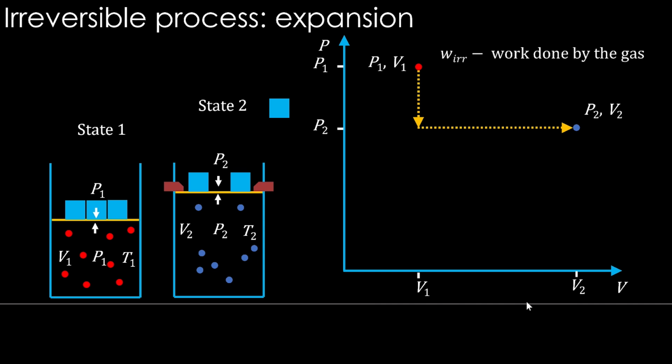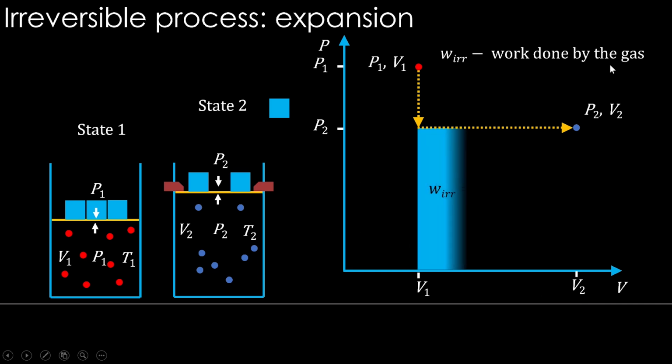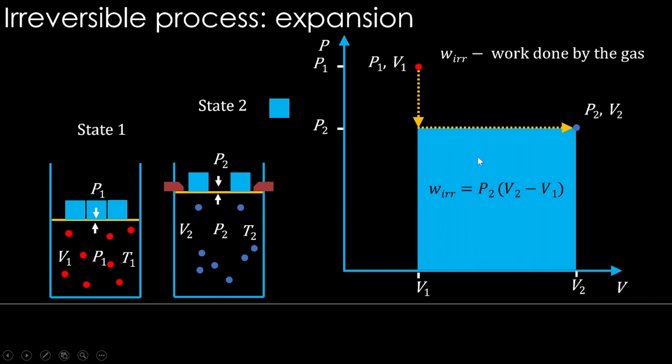Then what is the work done in this process? Since it is an irreversible process, we are going to put this subscript IRR. So W irreversible is the work done by the gas, which is the area under this curve. Nothing but pressure into delta V, P delta V is here. This is the pressure against which this volume change V1 to V2 has happened. So P2 multiplied by delta V, which is V2 minus V1. That is the work done. Nothing but the area under this curve, this rectangle here, right?